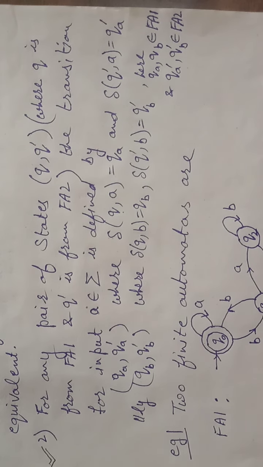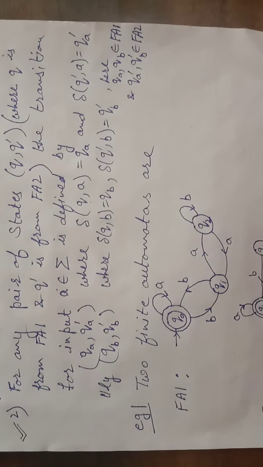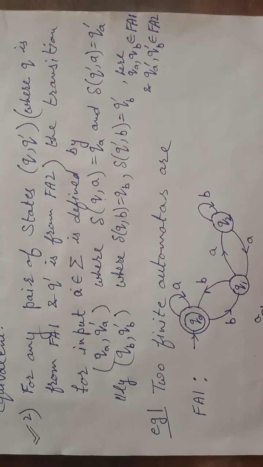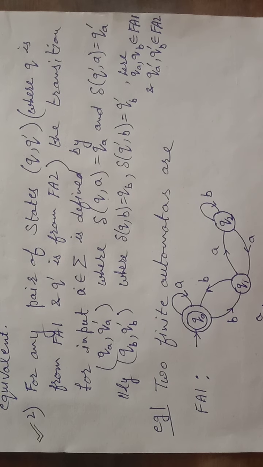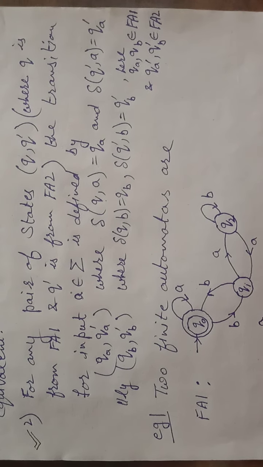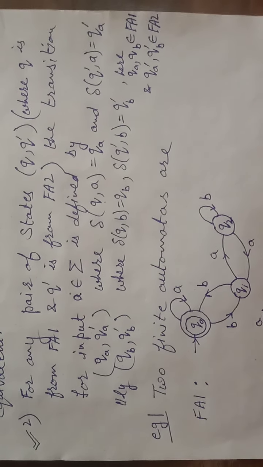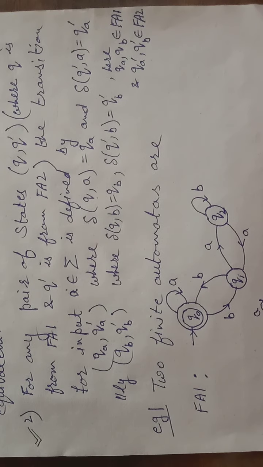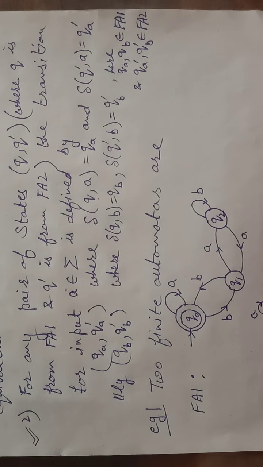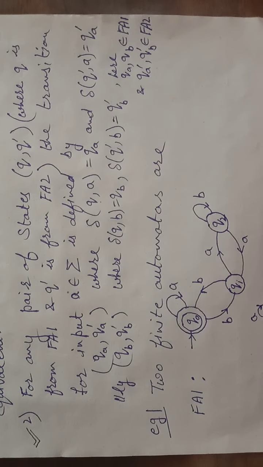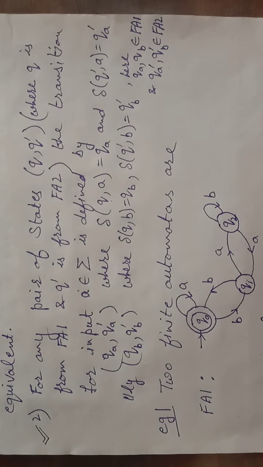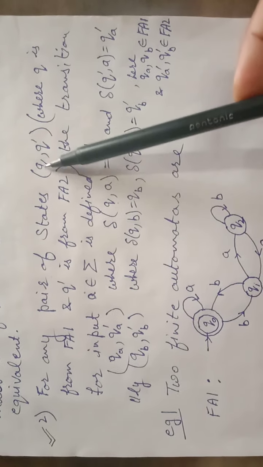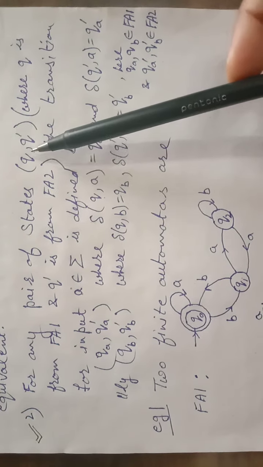Here also I want to explain one important thing, that we can start from any pair of states of the same kind. We have to be careful considering the first pair of the comparison table. When we take an example, it will be more clear. For any pair of states, it means both the states are of the same kind, same type.